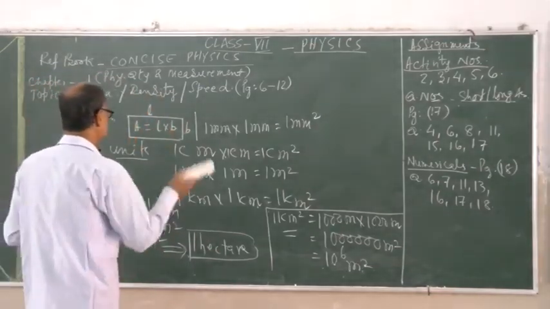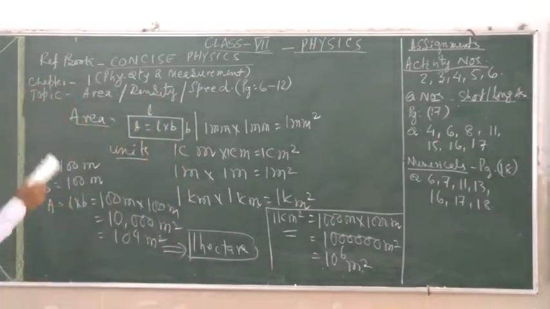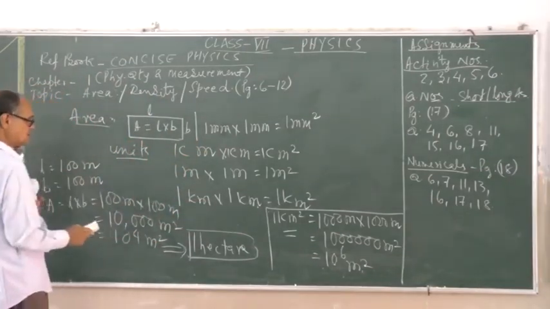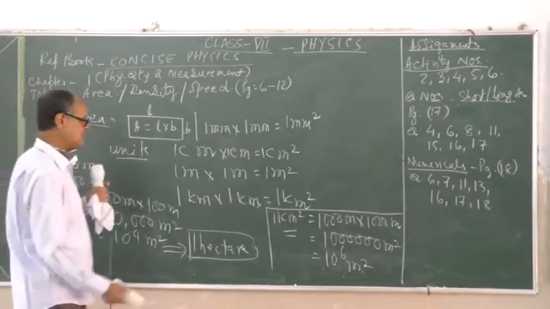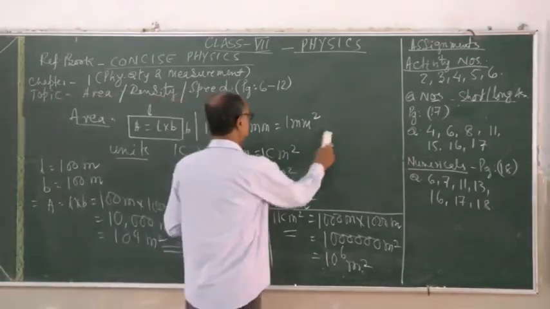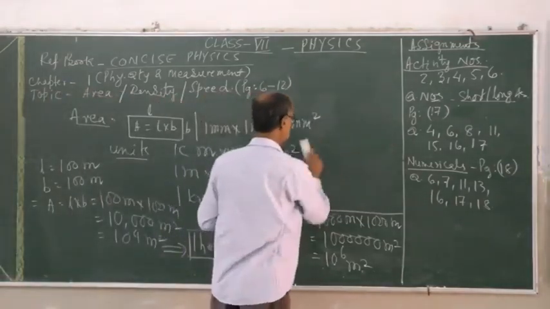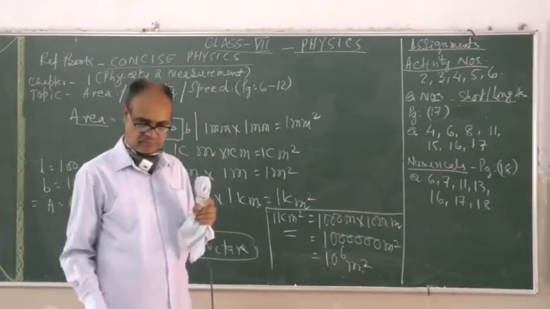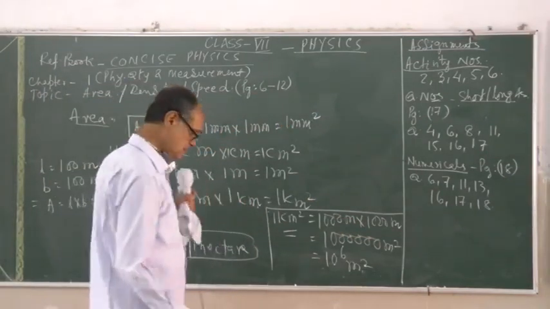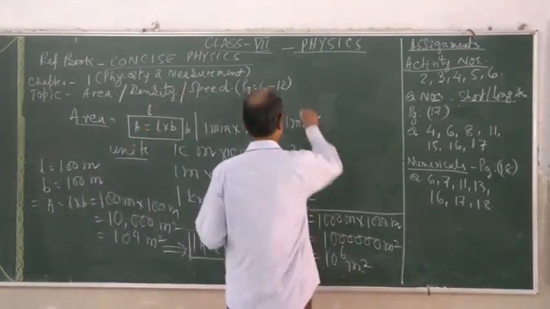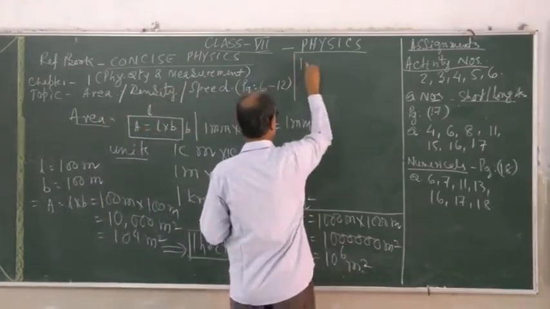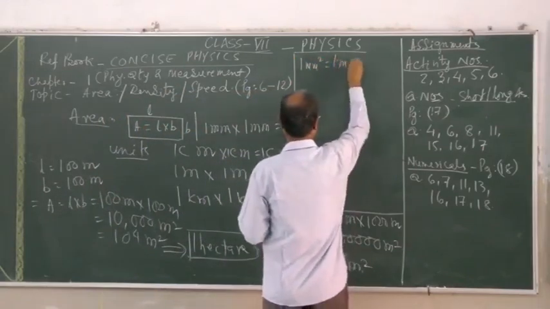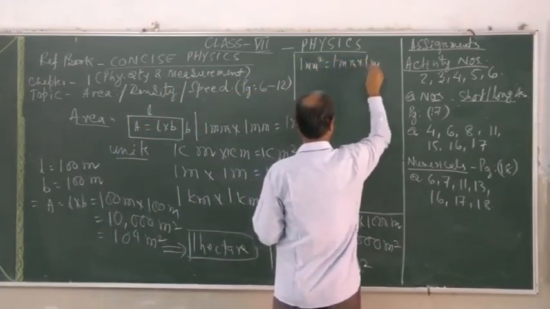Correspondingly, if we go to smaller units than that, it can be say 1 millimeter square. That means 1 millimeter into 1 millimeter.